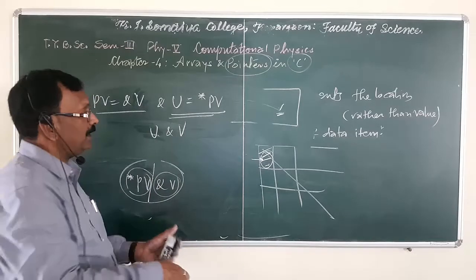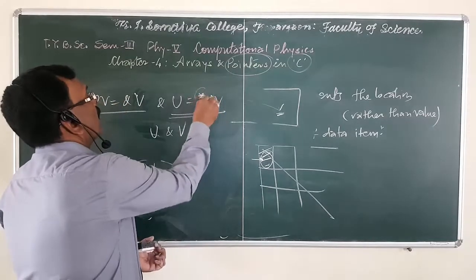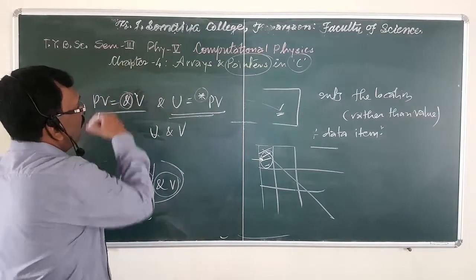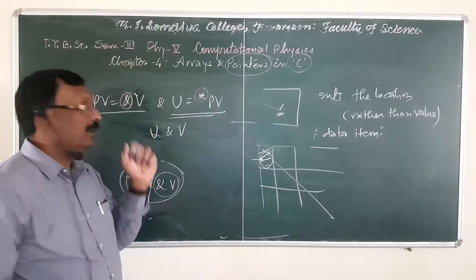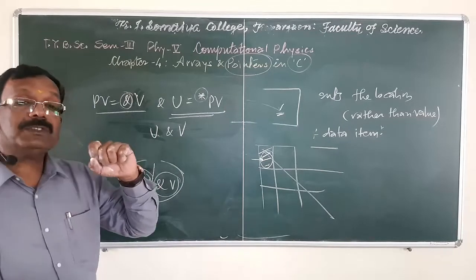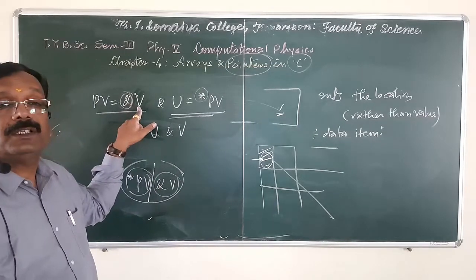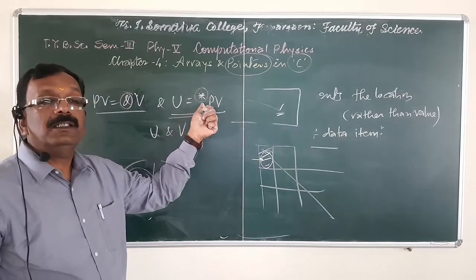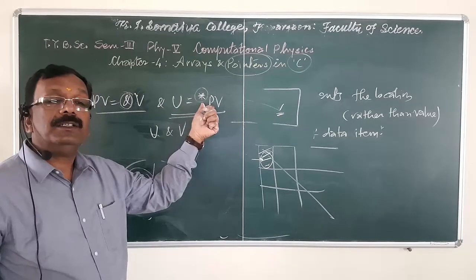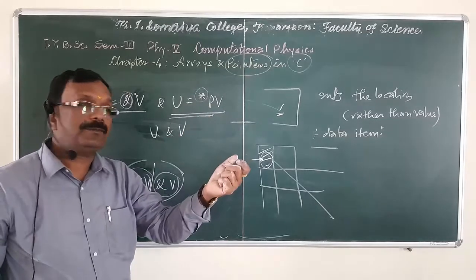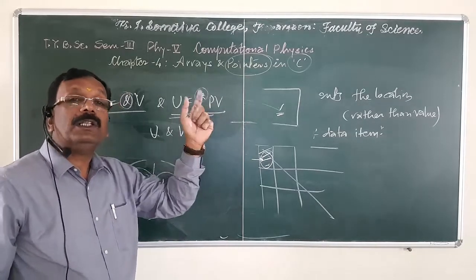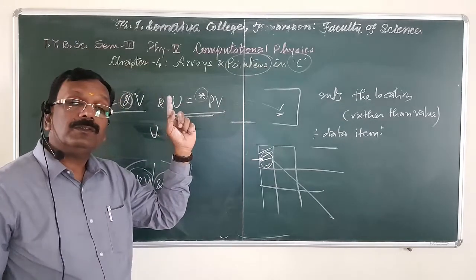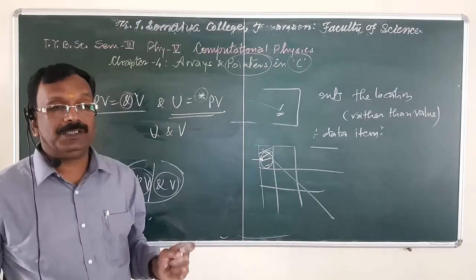Here PV is the pointer and this is the address of the memory location. By using the unary or address operator, we get the address of variable V in memory. By using the indirection operator, we indirectly access the location of the value of V in memory.